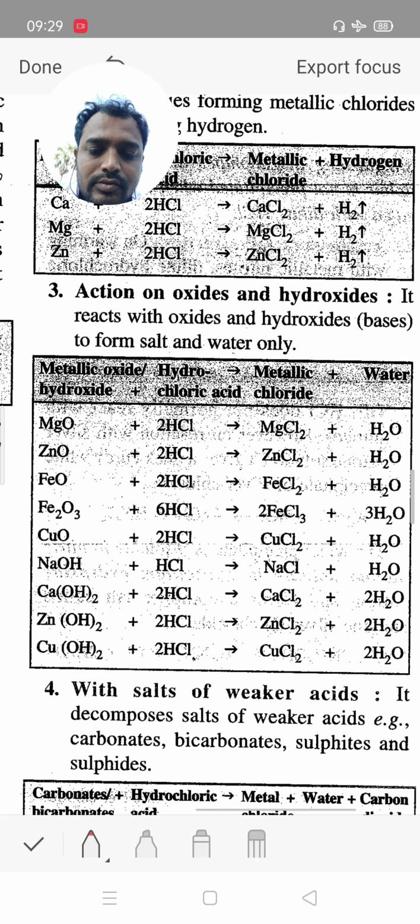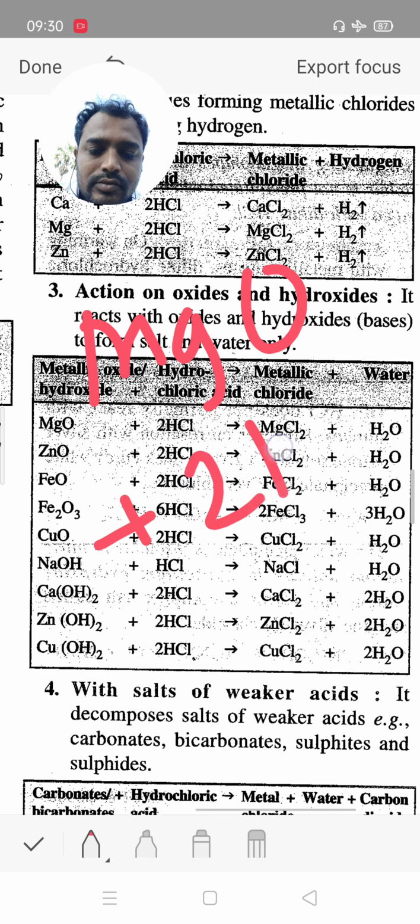Now same like hydroxide reacting with acid to give salt and water, basic oxide also reacts with acid to give salt and water. Basic oxide, for example magnesium oxide, reacts with hydrochloric acid.